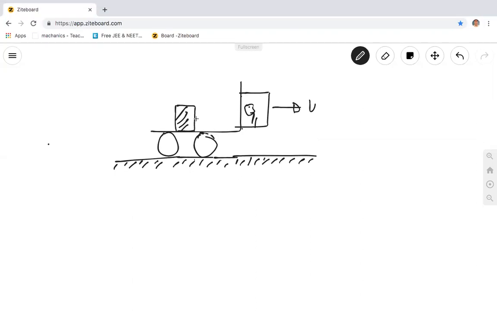What is the direction of the frictional force? Backwards? No. See, you are knowing the concept. You uttered a very nice word. You said when the truck moves forward, this object needs to remain in the truck, so that force will take it along with the truck. Forward force. You said unconsciously that it needs to go forward. Right.